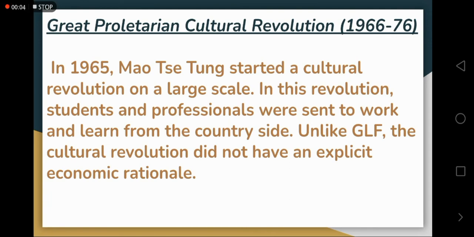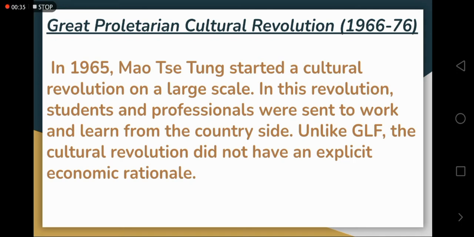After Great Leap Forward, another strategy that we see was the Great Proletarian Cultural Revolution. So it was started in 1965 by Mao Zedong, and in this revolution, China sent their students and professionals to rural areas where they can learn all the activities and understand the actual problems faced in the rural areas.